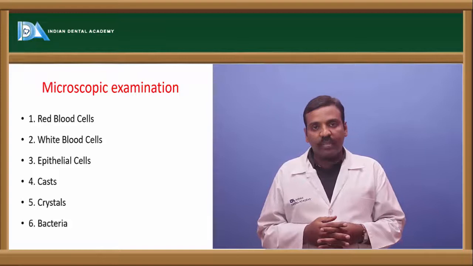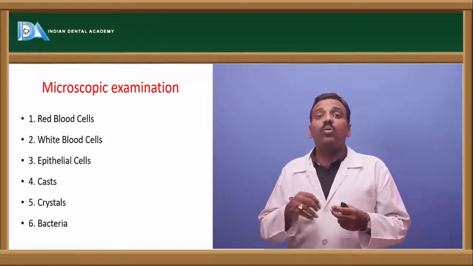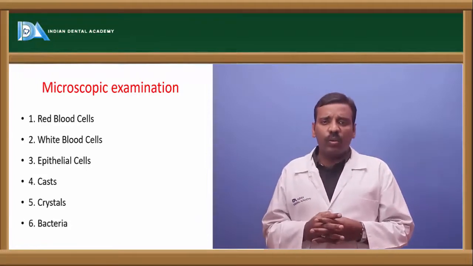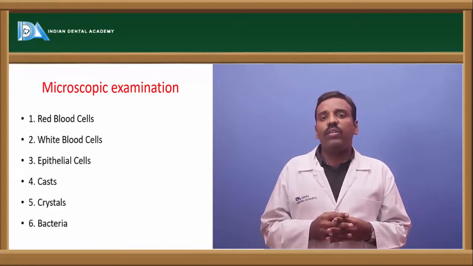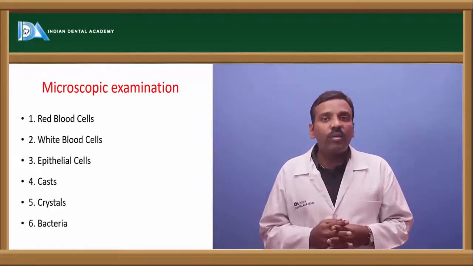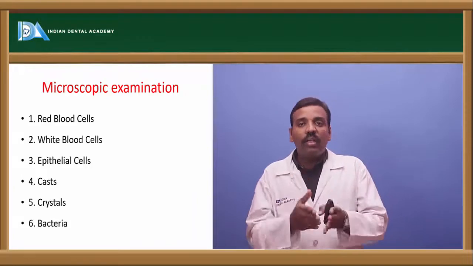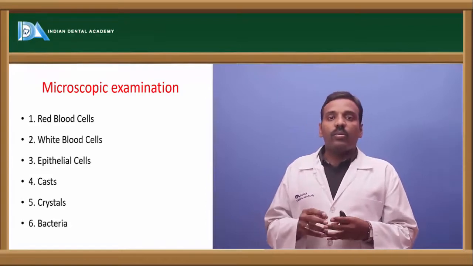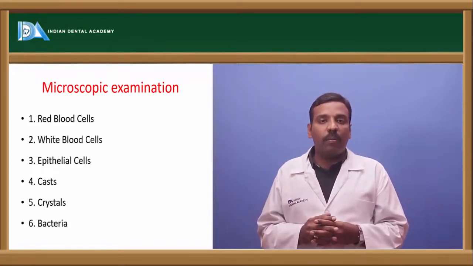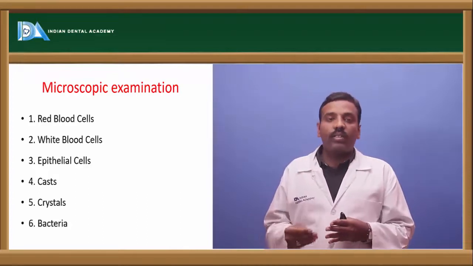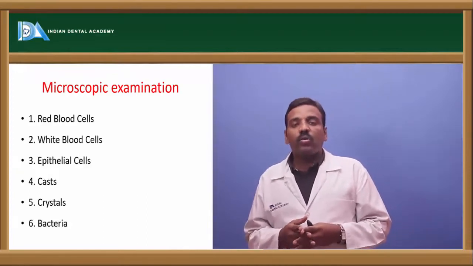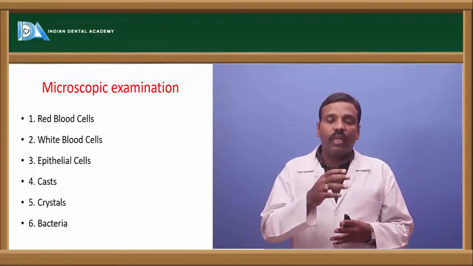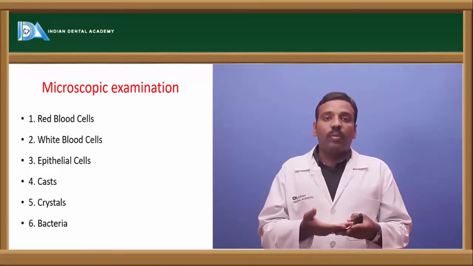And next, microscopic examination. After collecting the urine, generally preferable is midstream urine, in the sense after excreting some amount of the urine, in the middle of the passage, that sample should be taken. That is called midstream urine. That is centrifuged and the supernatant part is left, and whatever substance remains is collected, and a drop of that is taken on the slide and observed under the